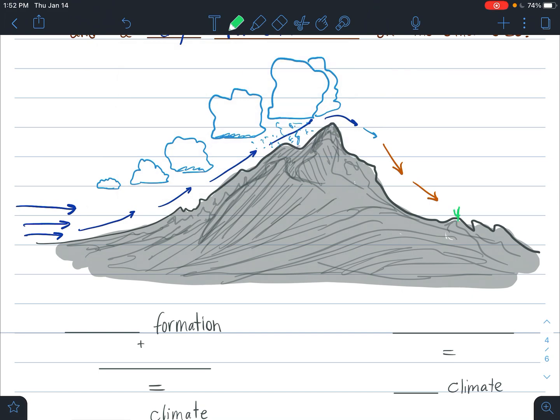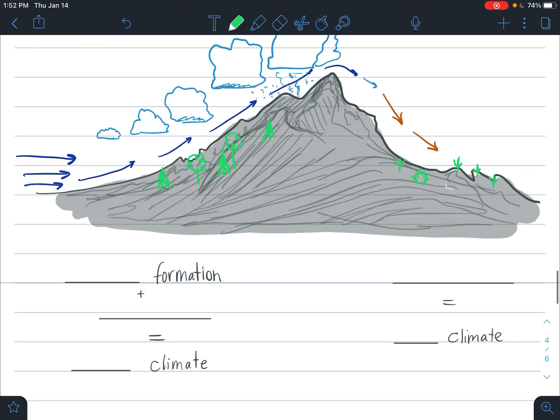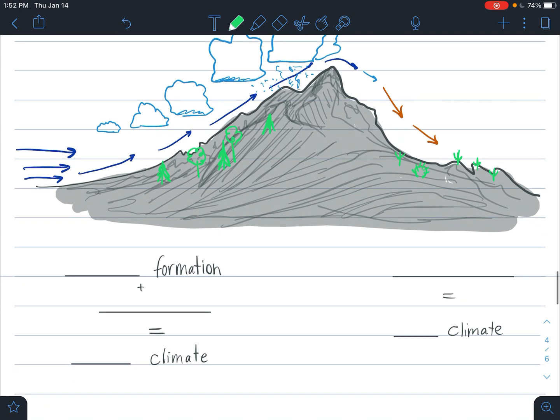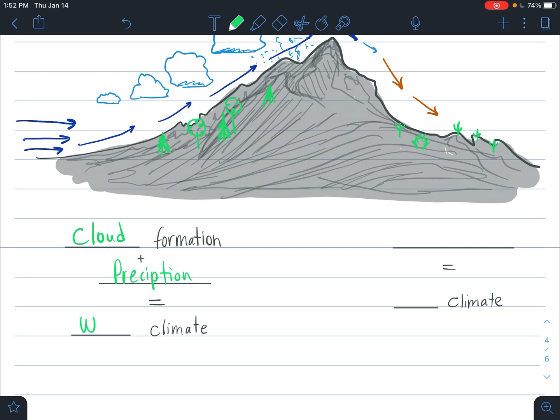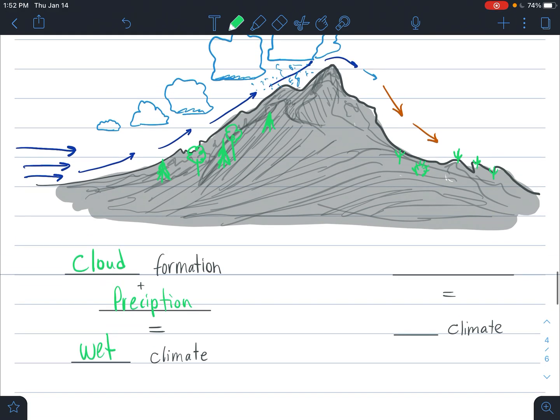A lot of times deserts are on the other sides of mountain ranges, where on one side it's nice and there's a lot of trees and vegetation over here. And on the opposite side, there's a lot more cactus that form because this is more of a dry type of landscape. It doesn't have to be hot, but sometimes they are. Sometimes they're warm. So let's fill out what we've got here on the left side. We have cloud formation and precipitation, meaning that we have clouds and rain, clouds and snow. This ends up creating a wet climate. And on the other side, we have a rain shadow, which is a dry climate.